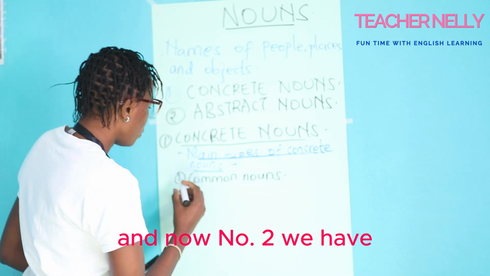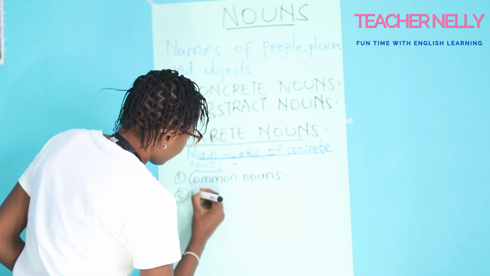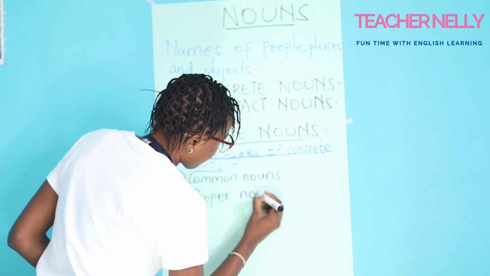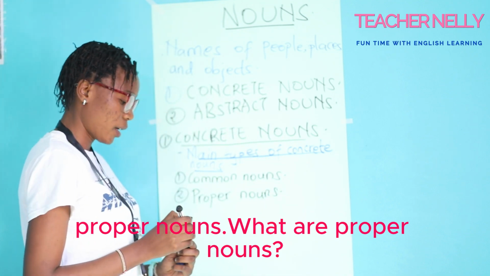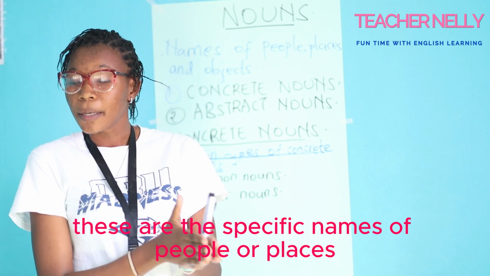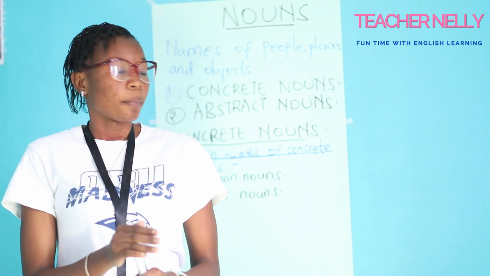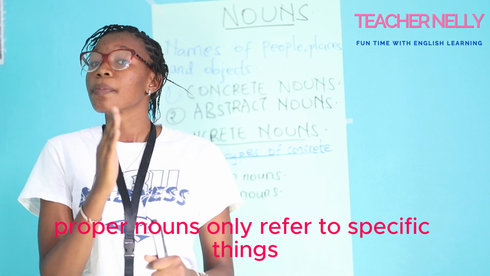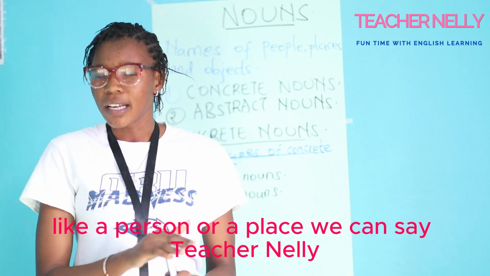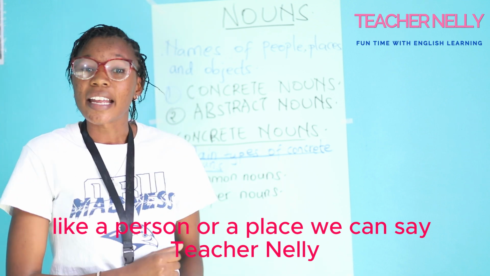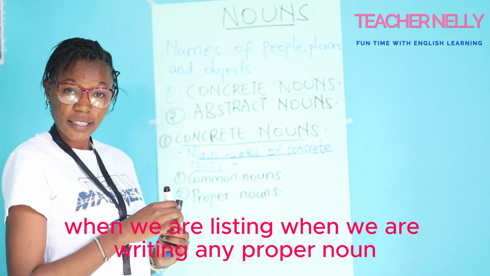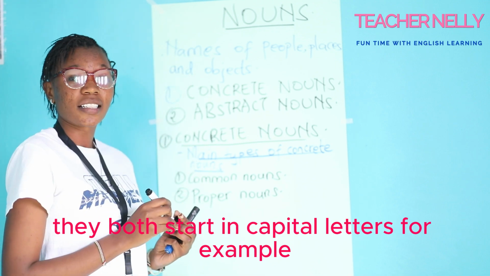And now number 2, we have proper nouns. What are proper nouns? These are the specific names of people or places. Proper nouns only refer to specific things like a person or a place. We can say Teacher Nelly. Now when we are saying Teacher Nelly, when we are writing any proper noun, they both start in capital letter.